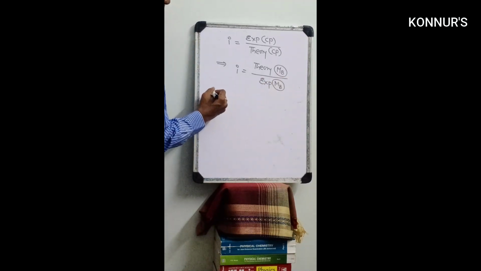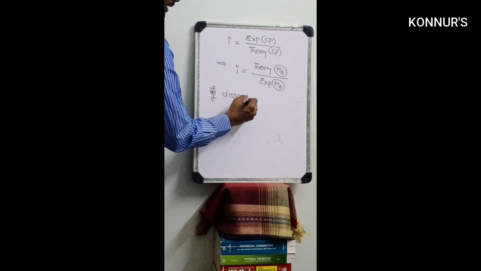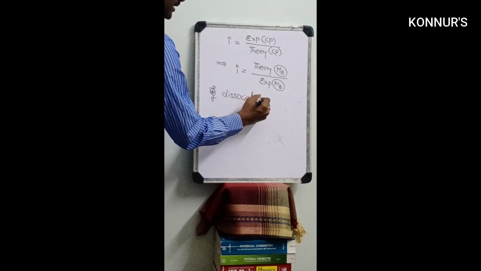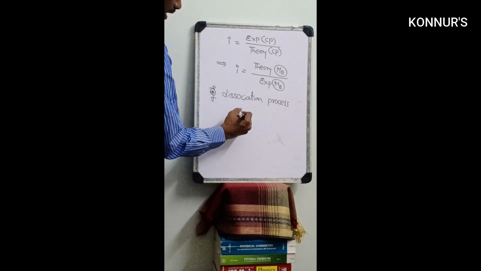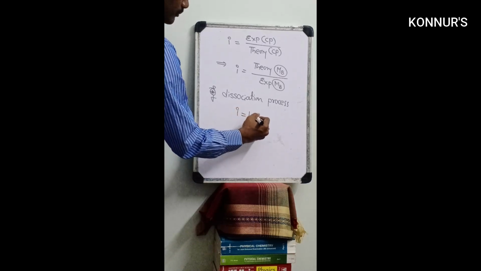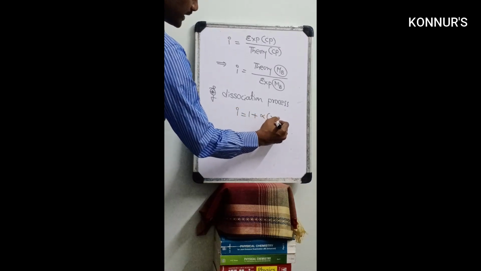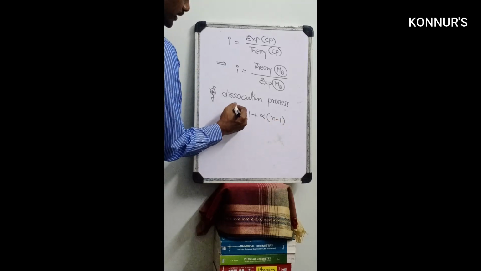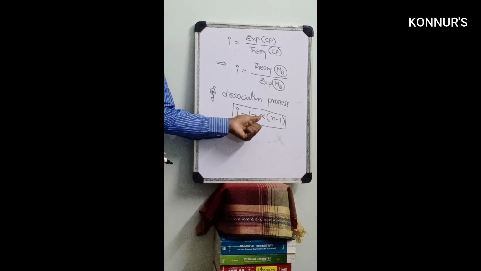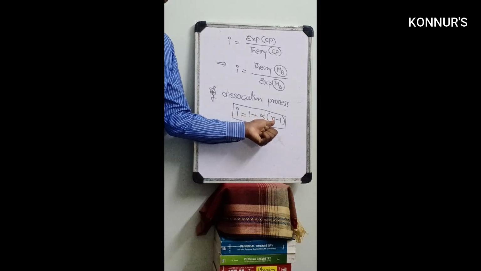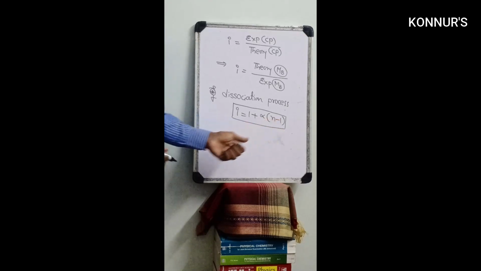Next, another important point. In the dissociation process, the i value equals 1 plus alpha into n minus 1. You can use this formula, where i is the Van 't Hoff factor, alpha is the degree of dissociation, and n is the number of dissociated particles.